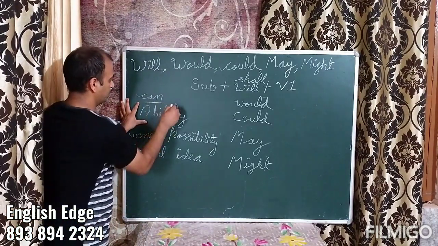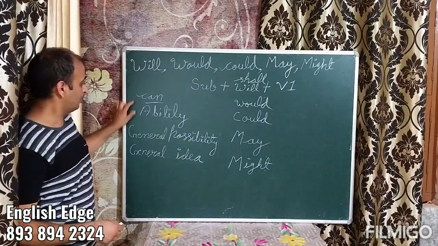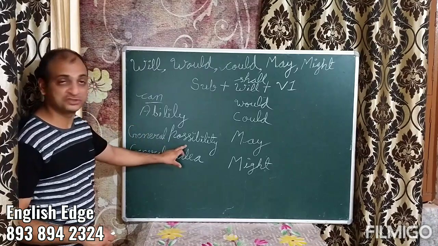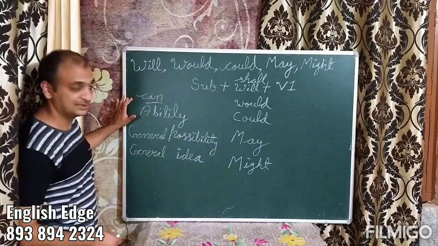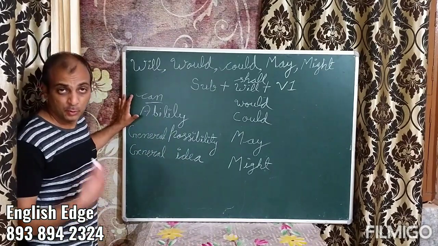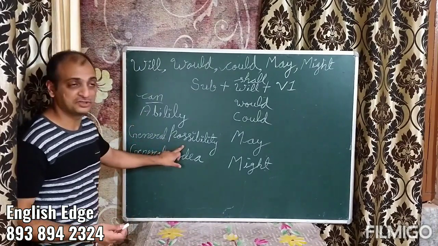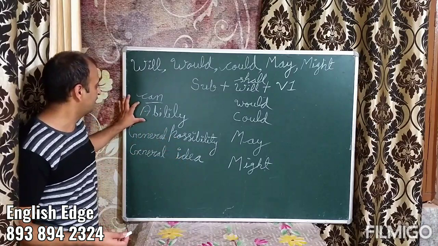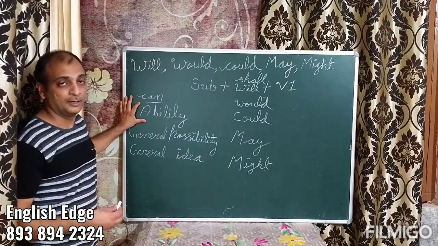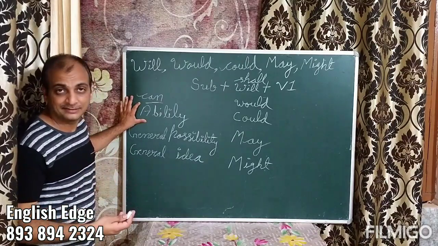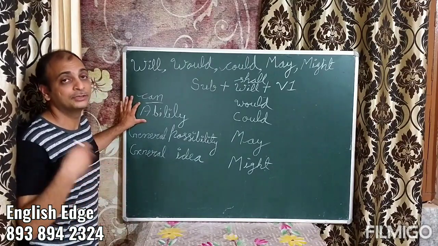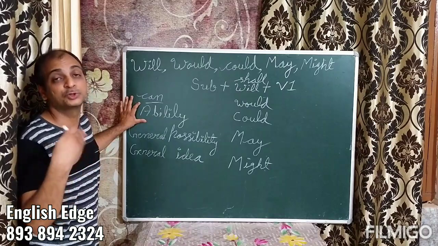Now, can is also used for general possibilities or a general idea. I'll give you more examples. What is a general possibility? For example, let's say dogs can bite. That means dogs can bite and it's applicable to so many dogs.